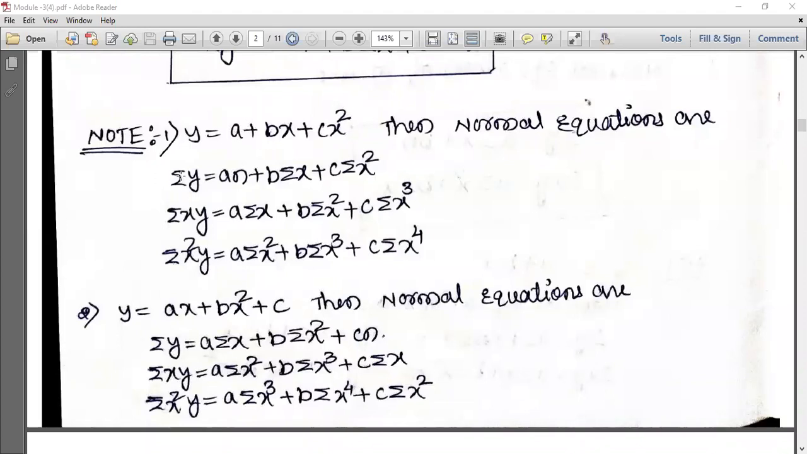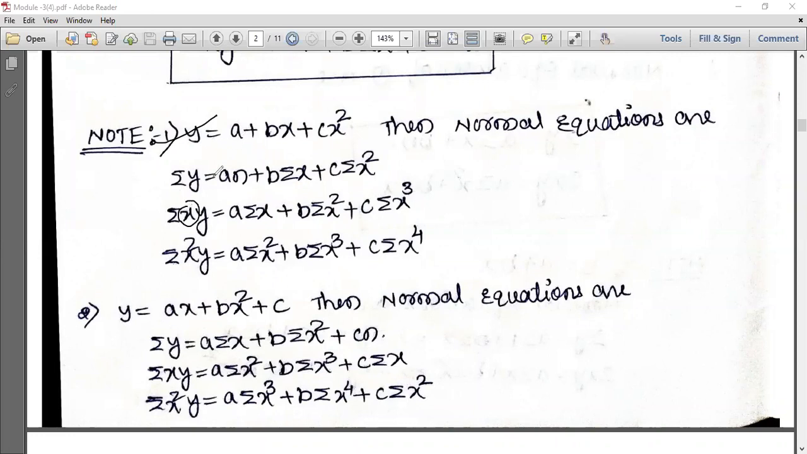Take the summation sign first. Summation of y equals a summation of 1, which is n, plus b summation of x plus c into summation of x square. Next, I told that this equation you multiply by x. So xy, ax, bx square, cx cube. Take summation. A into summation of x, b into summation of x square, c into summation of x cube.